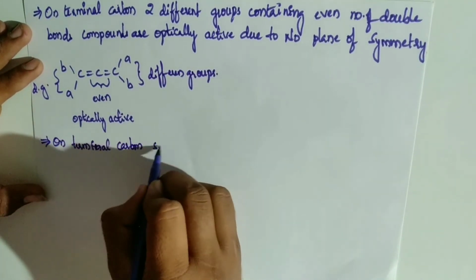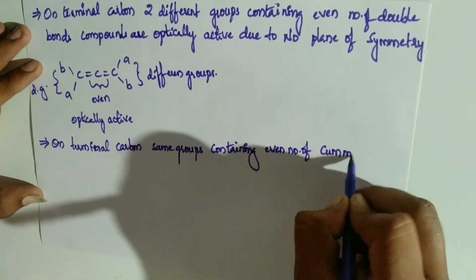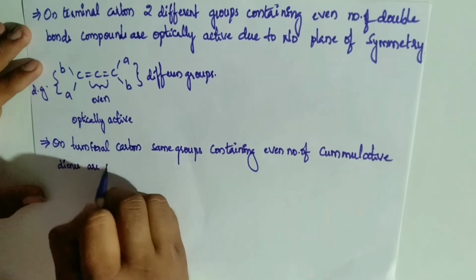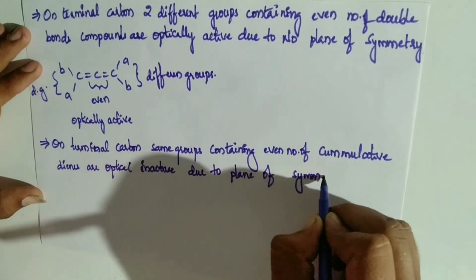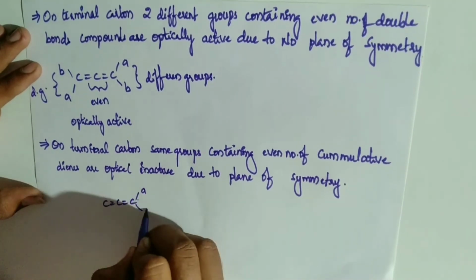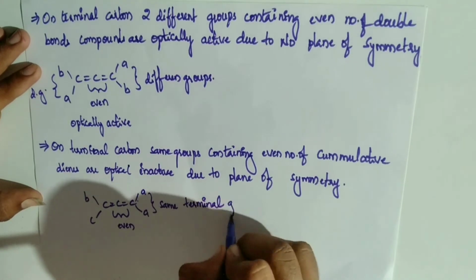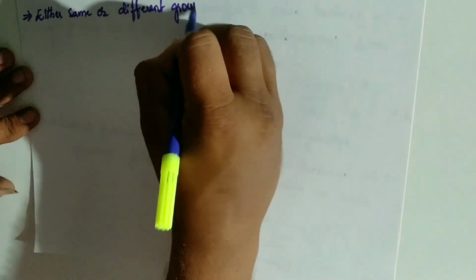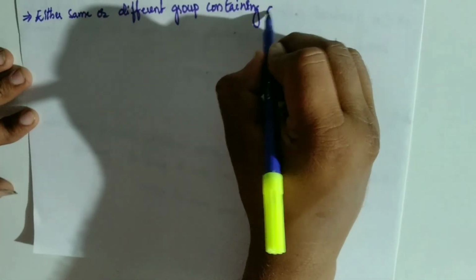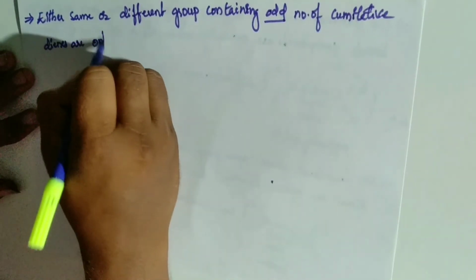On terminal carbons, the same groups with an even number of cumulative dienes are optically inactive due to a plane of symmetry. Here, terminal carbons with the same groups are optically inactive. And here, either the same or different groups containing an odd number of cumulative dienes are optically inactive.